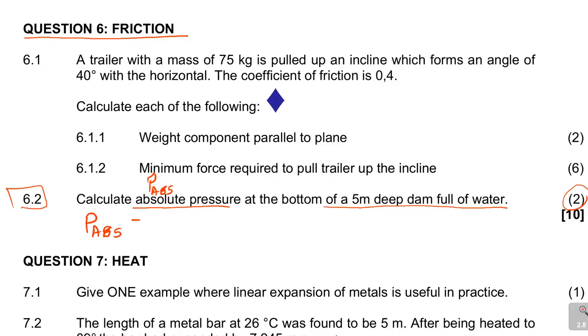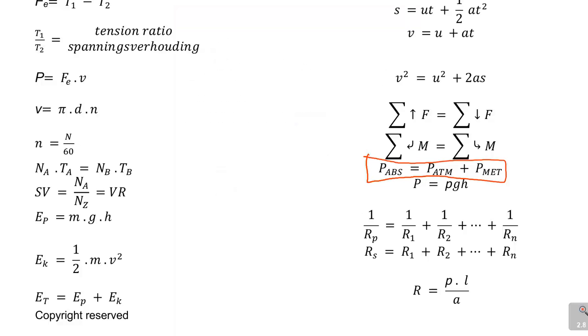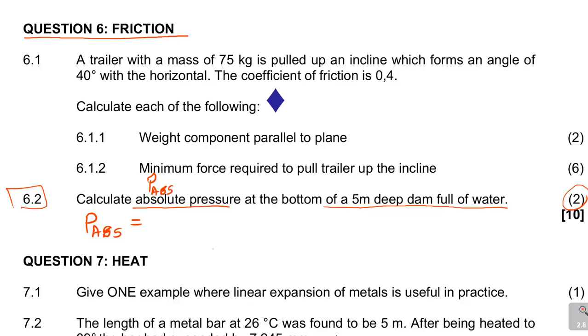So if I take that formula to the question itself, PABS is equal to PATM plus PMAT, which is the atmospheric pressure plus pressure for the material. Now look at this.